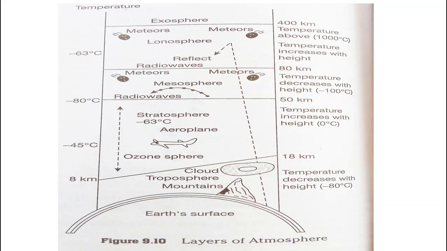Friends, in the ionosphere the temperature is above 1000 degrees Celsius, and temperature increases with height. And the last layer of the atmosphere is the exosphere. The exosphere is known for the aurora. In the exosphere we find hydrogen, helium, CO2 and oxygen. Friends, I hope you got this, and please remember all these points.